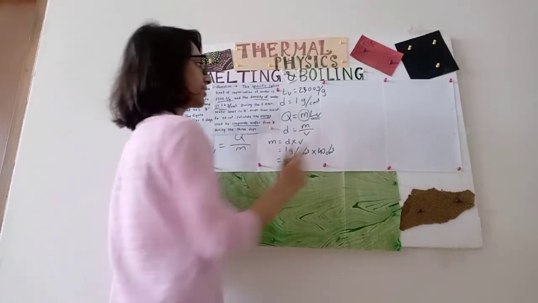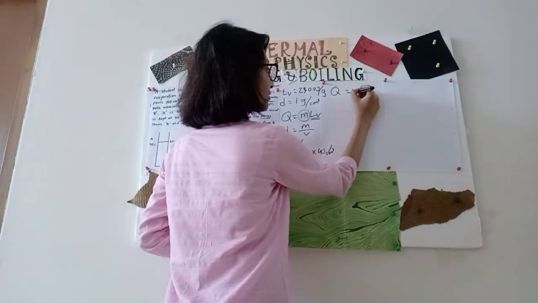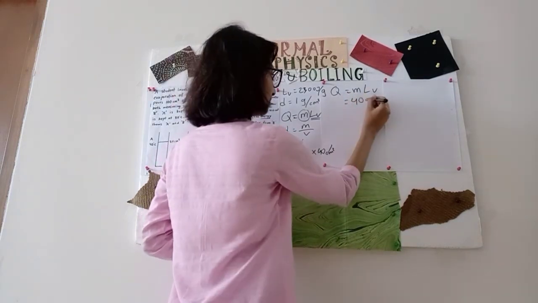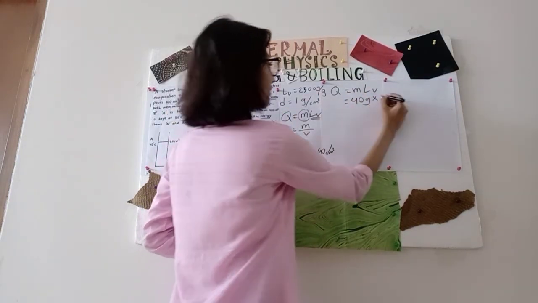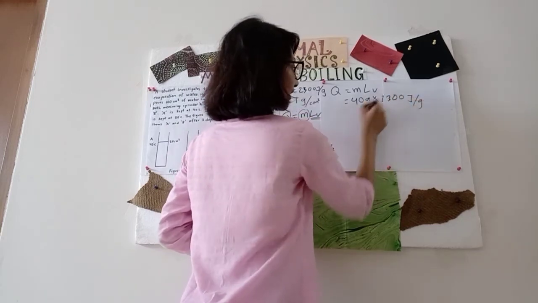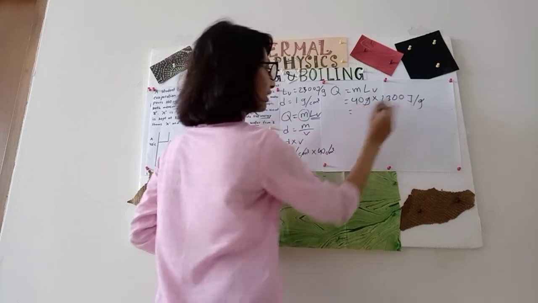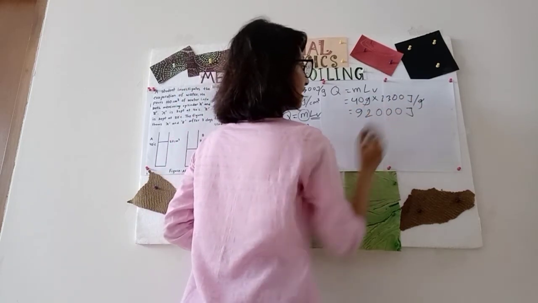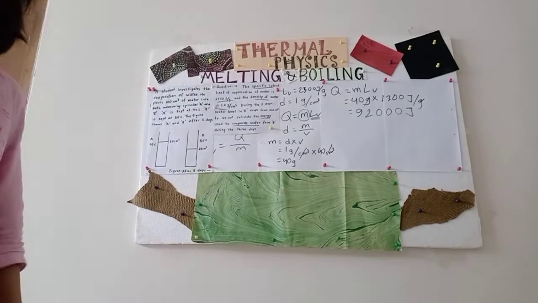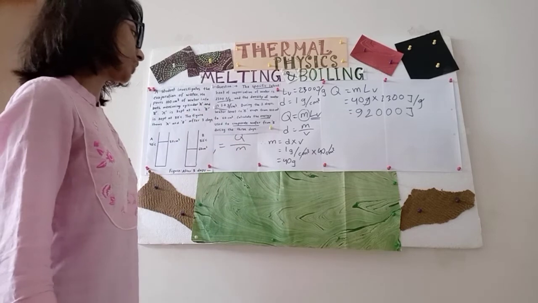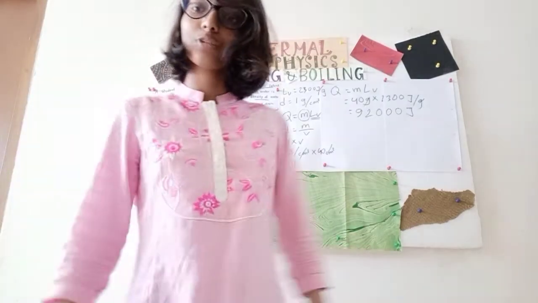Now we have our answers. So basically Q equals mLv, mass is 40 grams, Lv is 2300 joules per gram. Gram gets cancelled off. If you calculate, the answer will be 92,000 joules. This is the amount of energy used to evaporate water from B during the 3 days.